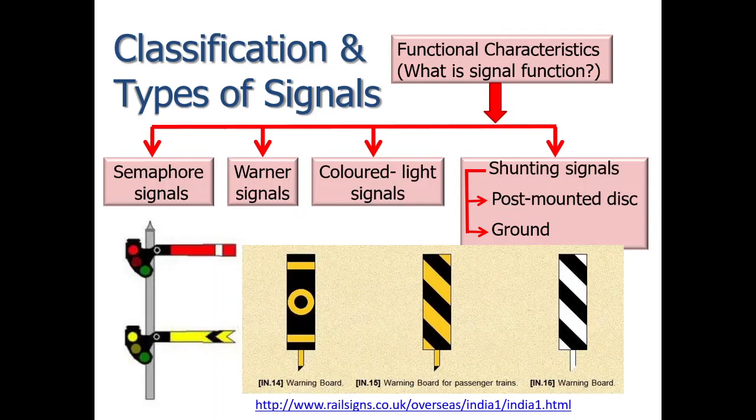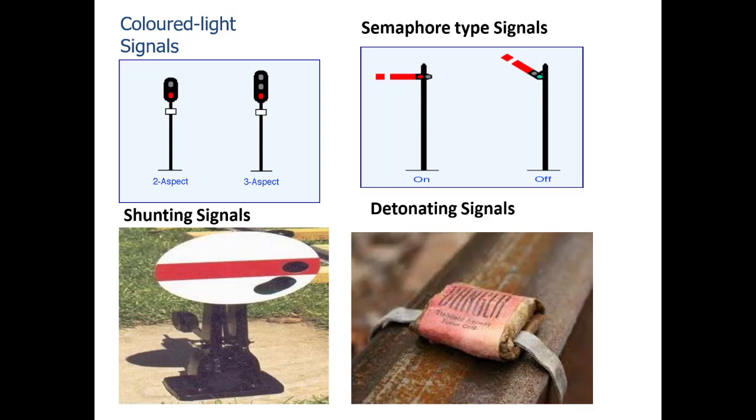Colored light signals consist of two colors and three aspects. A semaphore type signal can be seen as this type. This is the detonating signal and this is the shunting signal.